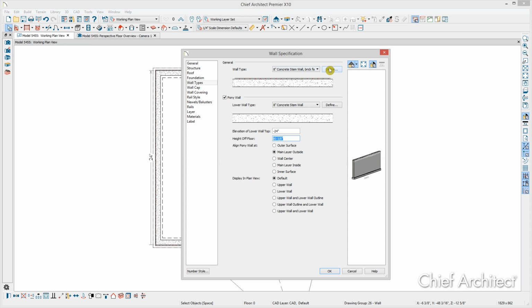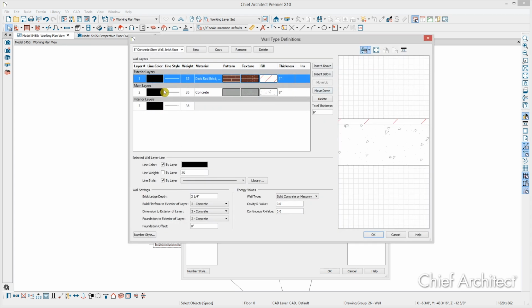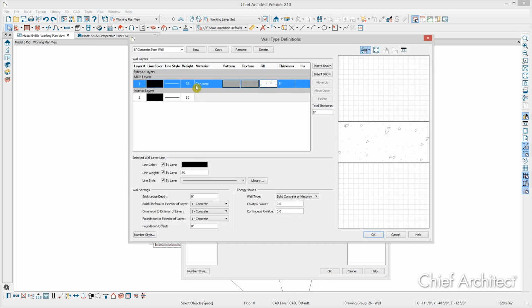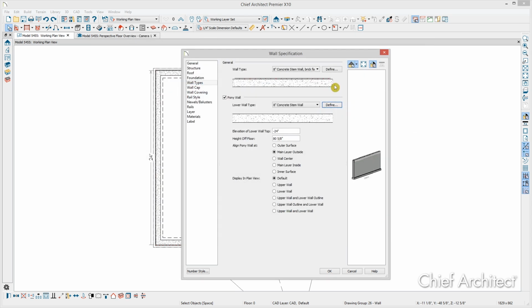You can easily verify what you have by clicking Define and seeing that the main layer outside is this concrete, the 8-inch concrete, which is good. And the main layer on this one is obviously going to be this concrete too. You can also tell from the graphic here, this layer is the layer projecting farther out on either end, indicating it's the main layer. Then we can decide how they're going to display in a plan view. You can display by the default setting, which I'll just leave. You can also choose to display the upper wall, the lower wall, and various outline options, or both altogether.